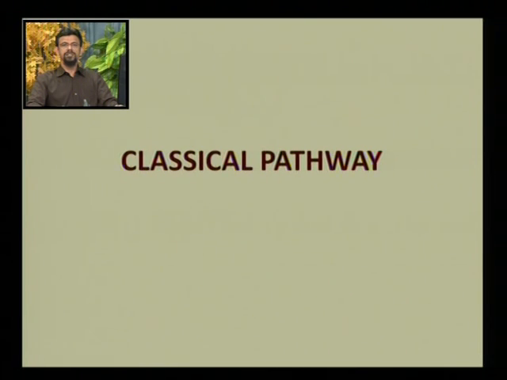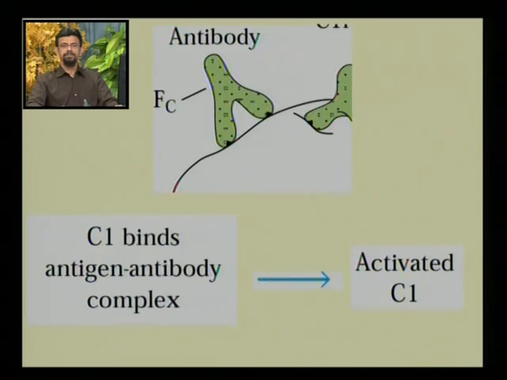Let us discuss the first pathway, the classical pathway. The classical pathway begins when an antibody binds to an antigen, that is, an antigen-antibody complex forms. Now this complex stimulates the C1 component of this pathway, that is, C1 gets activated by binding to the antigen-antibody complex.